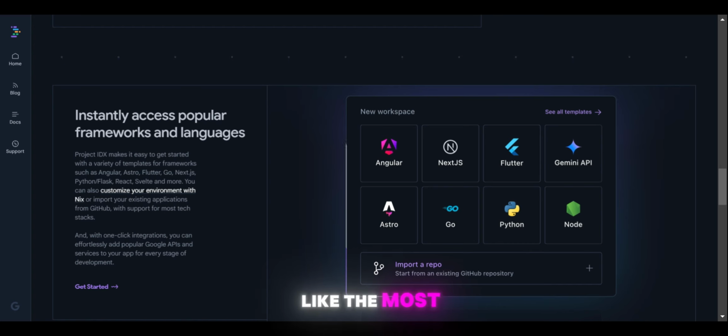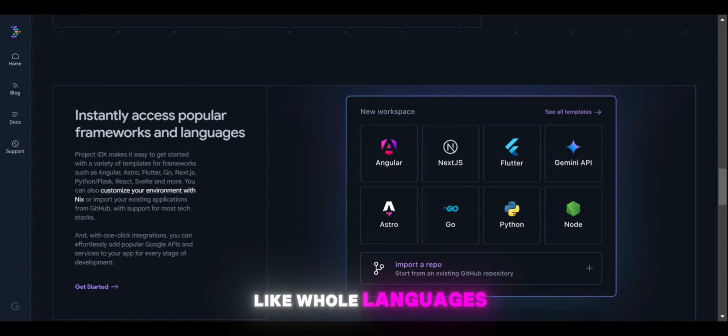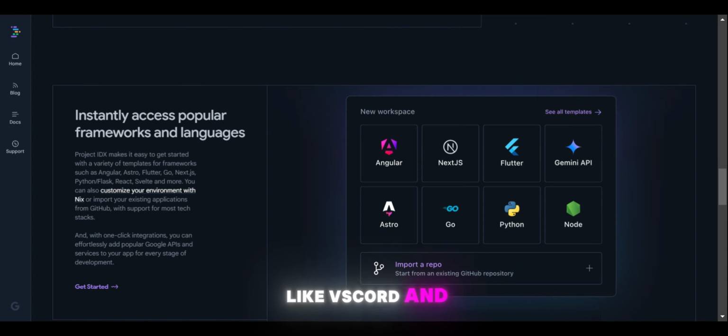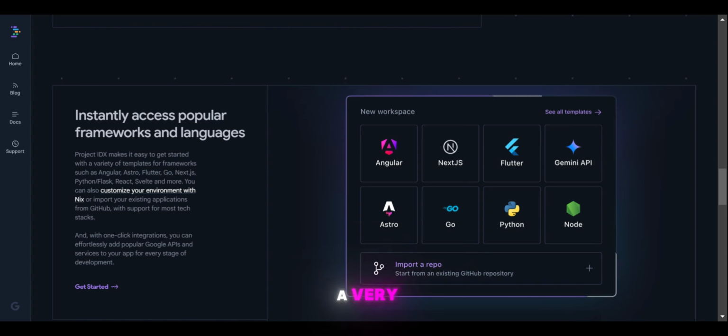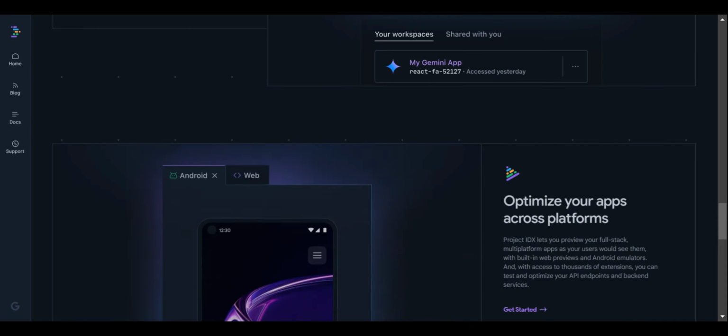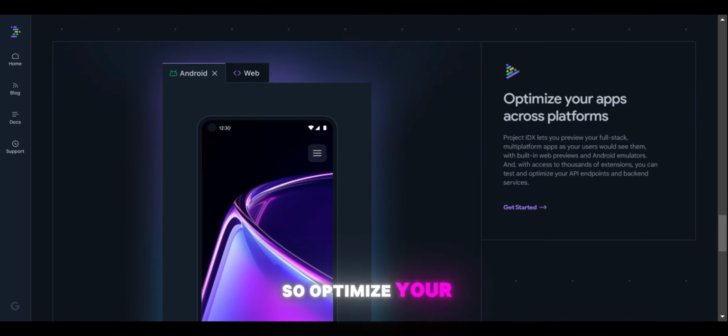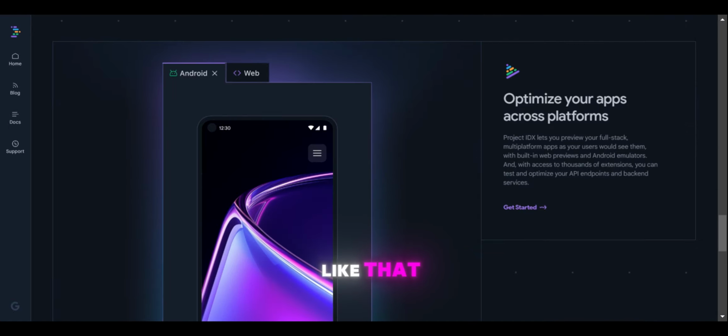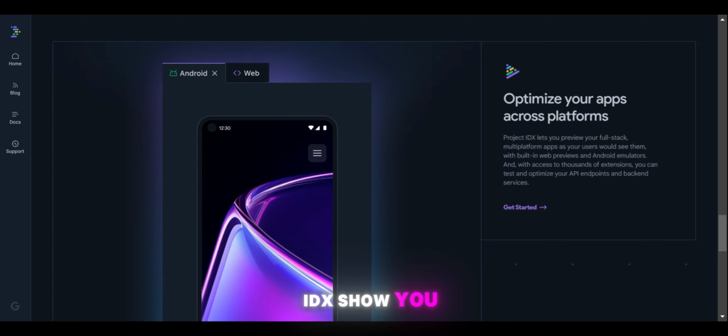Like the most popular languages and frameworks till now, IDX supports only a very minimal set, unlike VS Code and Replit, which support whole languages. So optimize your app across platforms. IDX shows you how your app looks in different mobiles and with different features.